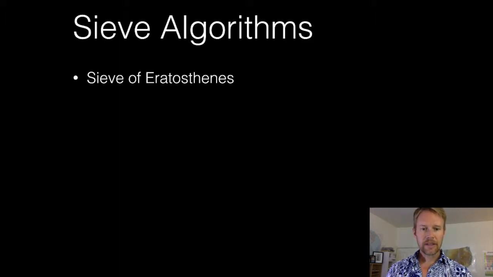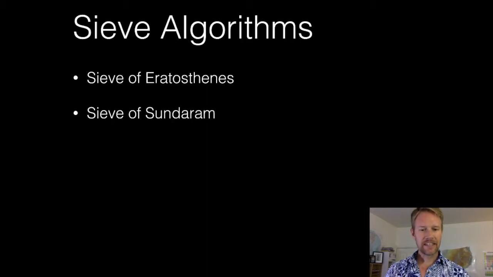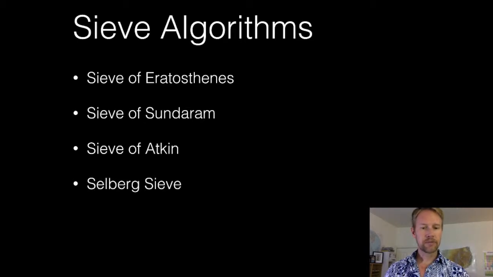For example, the sieve of Eratosthenes, the sieve of Sundaram, the sieve of Atkin. I'm hoping to get to the cyborg sieve and possibly the Brune sieve. For this project, we're going to guarantee to do at least 4 of these sieves. Aspirationally, I hope to get to 6, and there are several others that I've seen in books that I don't have listed here.